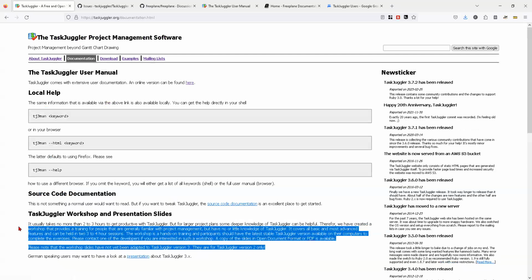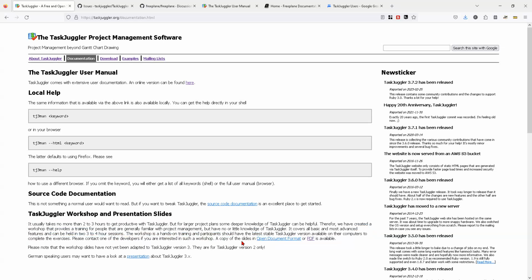Also, the information posted here, well, the tutorials are not up to date with version 3. They have not been adapted to version 3. However, version 3 was released several years ago. So again, is anybody maintaining the website? And now we wanted to answer that question. Who is anybody when it comes to Task Juggler?